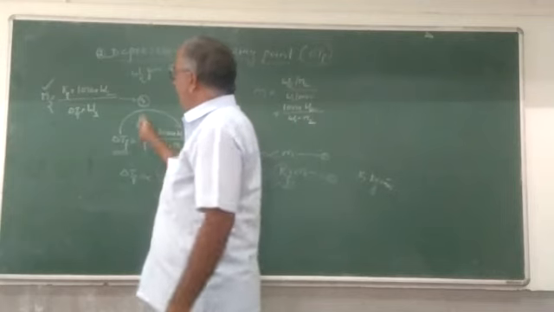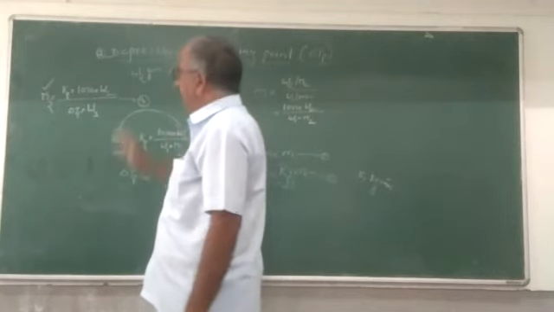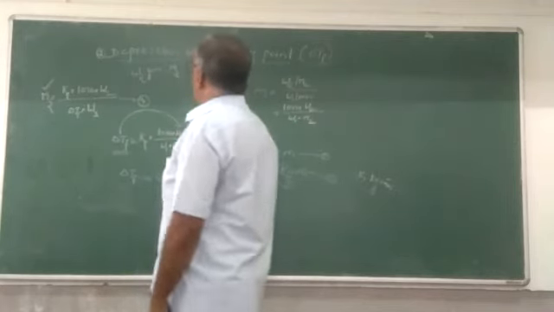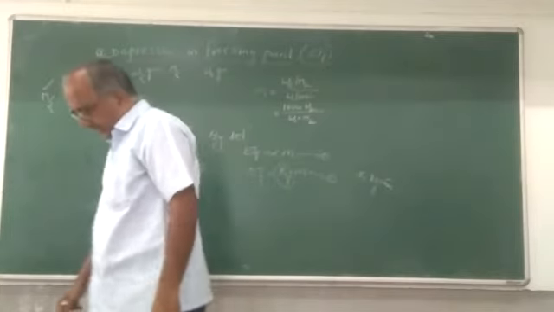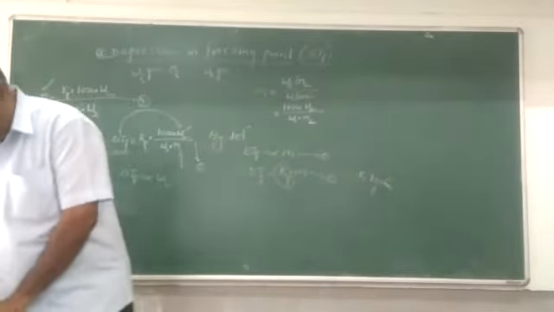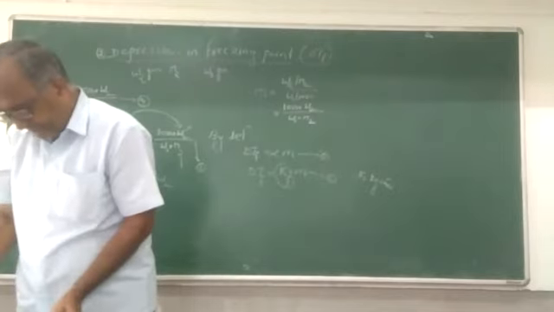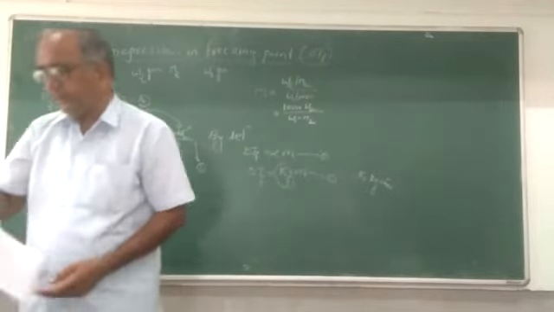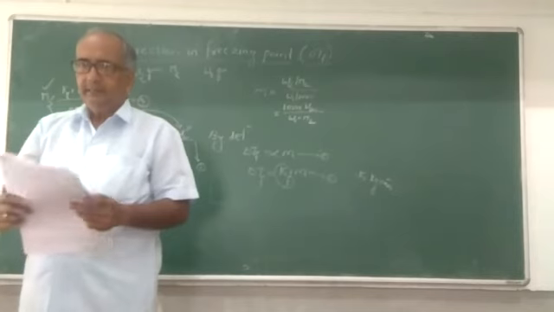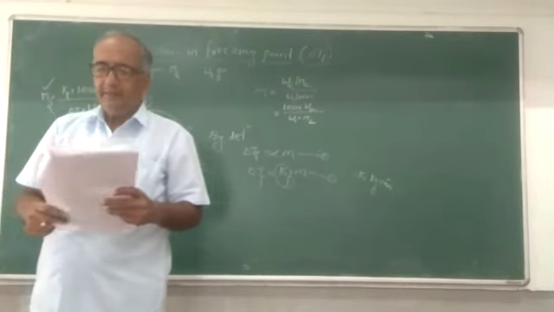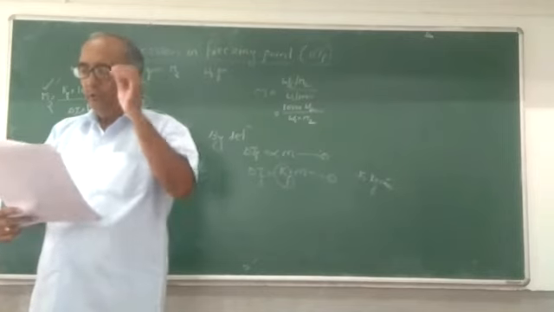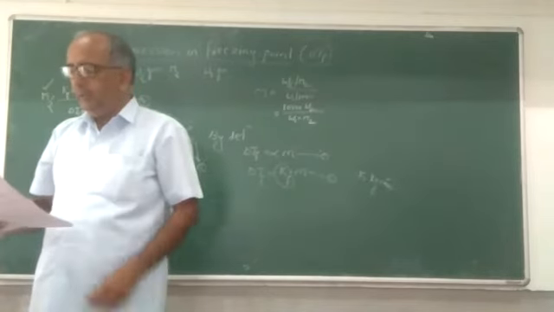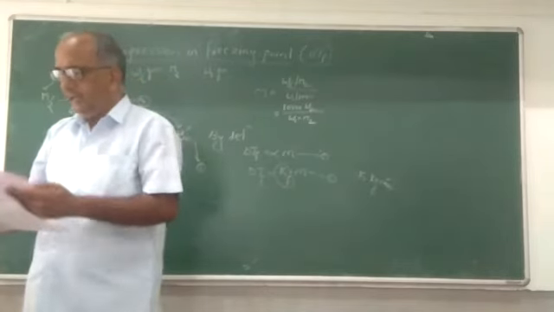So we proved that the depression in freezing point is one of the colligative properties. Thus for determining the molar mass of the solute, we should know the values of W1, W2, delta Tf and Kf.